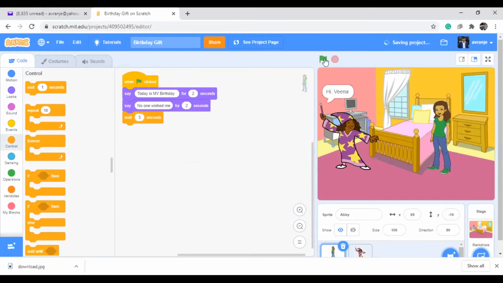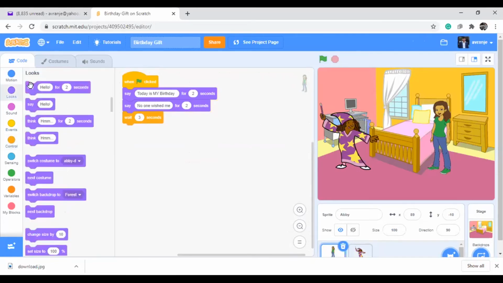Now see here, today is my birthday. We can see the result immediately, and if any error is there, we can see it immediately like this. Make a wish, then she will ask, I want to go to the forest. Suppose she asked like this.